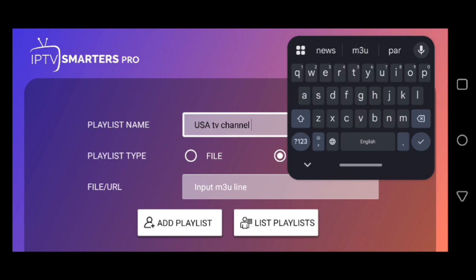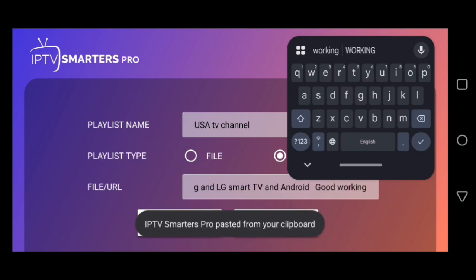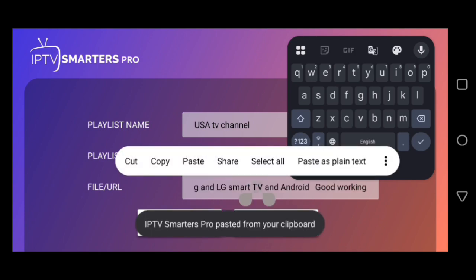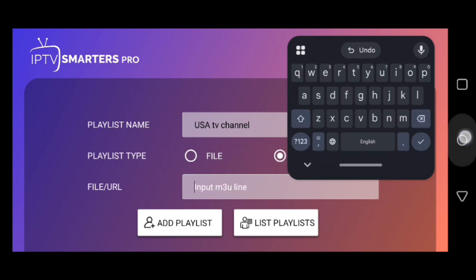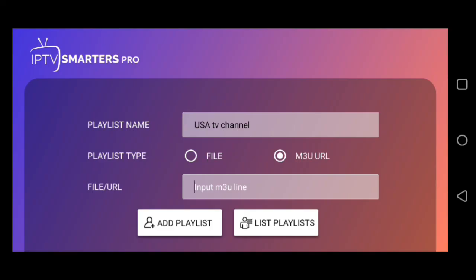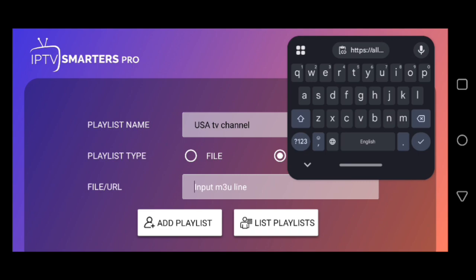Then I click on input M3U file. First I will check. No, this is not a URL link. So first of all, I'm copying my M3U link. I'm just copying my M3U URL.